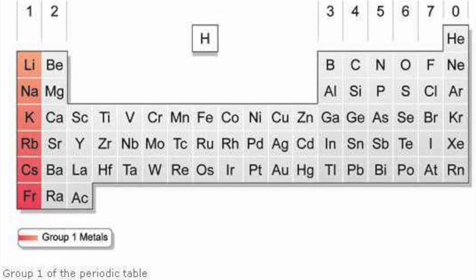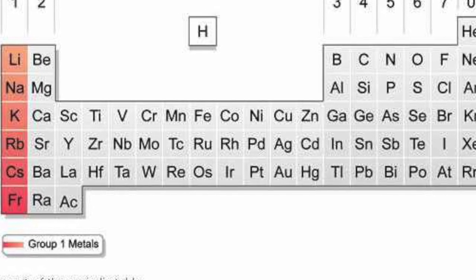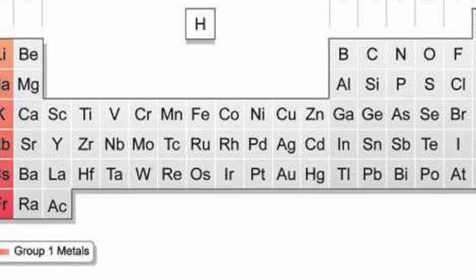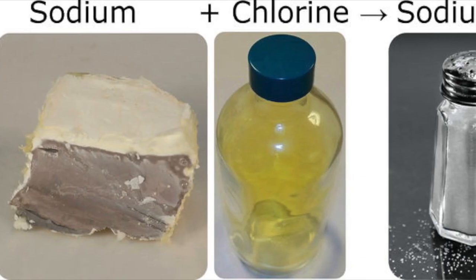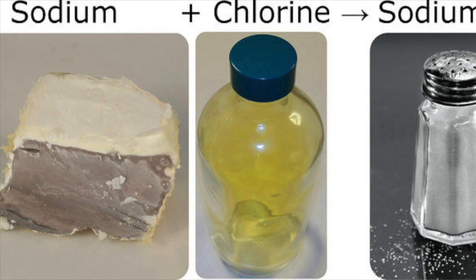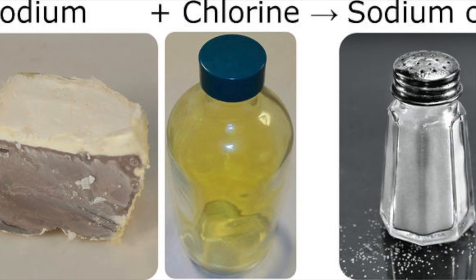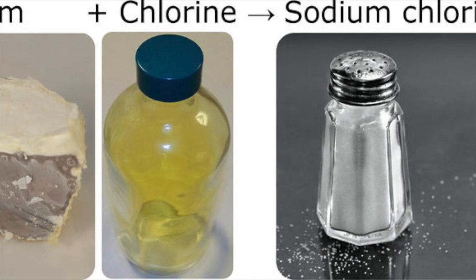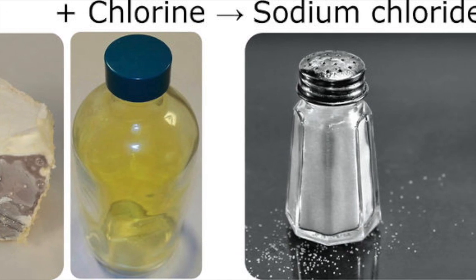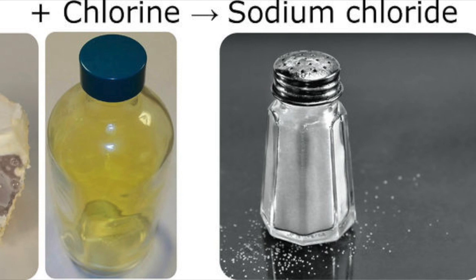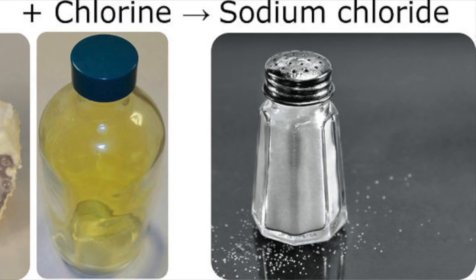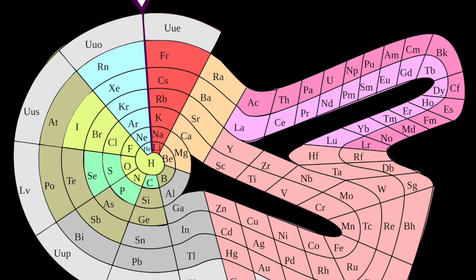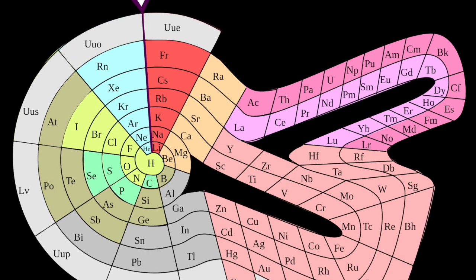Alkali metal is one of the most reactive divisions in the periodic table. When 2 elements are mixed together, they make a different substance. For example, in this picture, you see sodium and chlorine added together makes sodium chloride, what we now call salt.